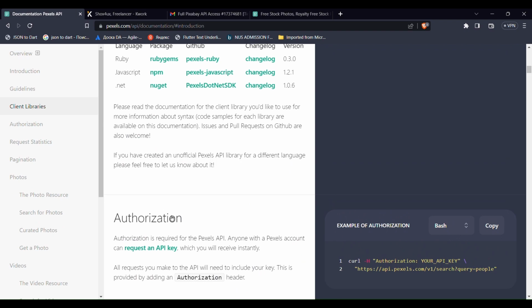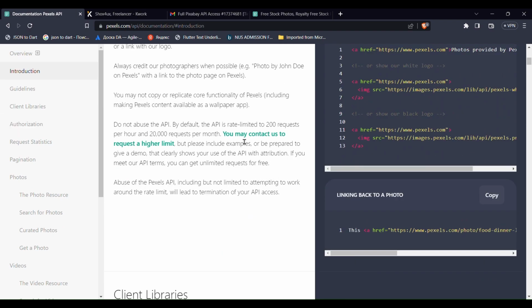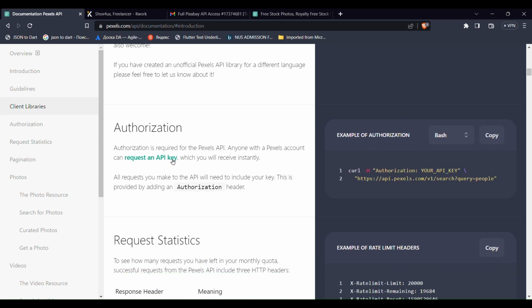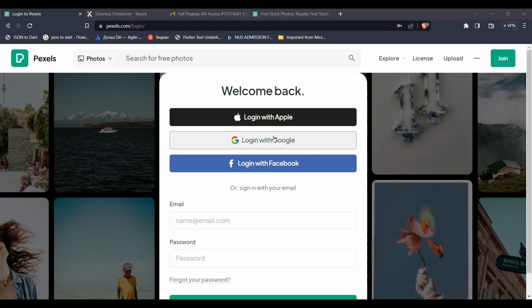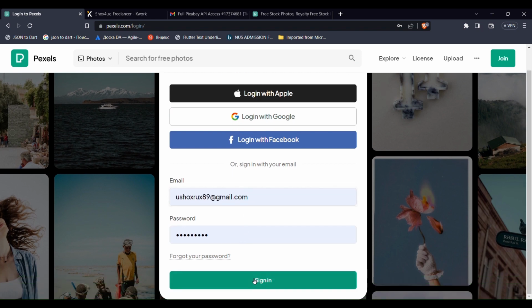Authorization is a header. I will show you what to do with this. First of all, you should sign up and request an API key. I already signed up and have my own API key. Well, it's letting me down. It's asking me to fill in.